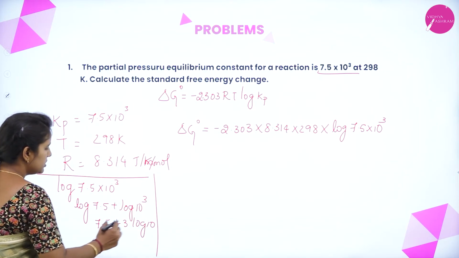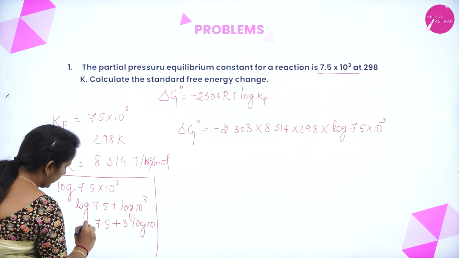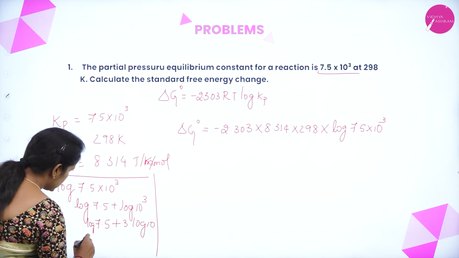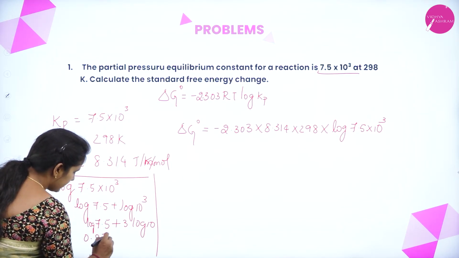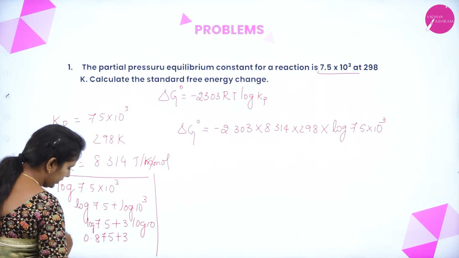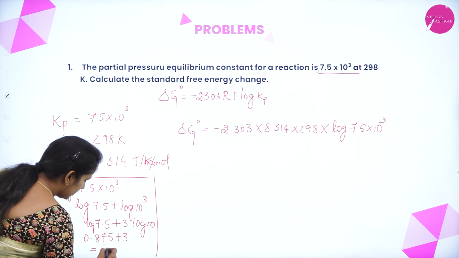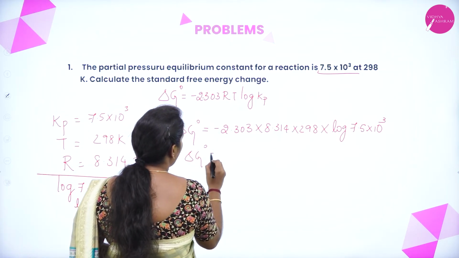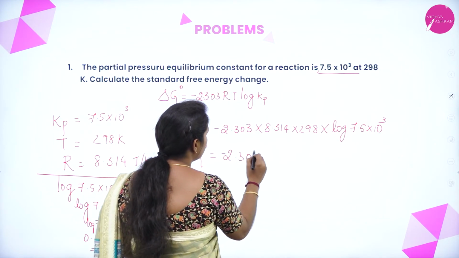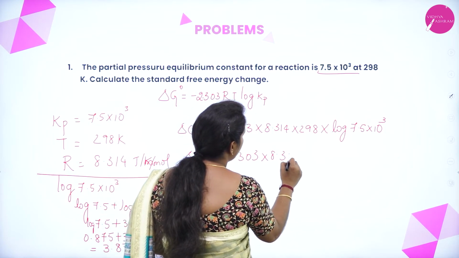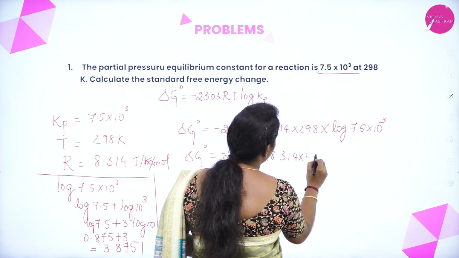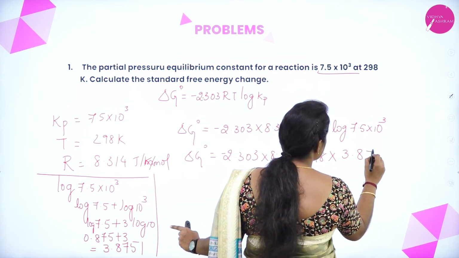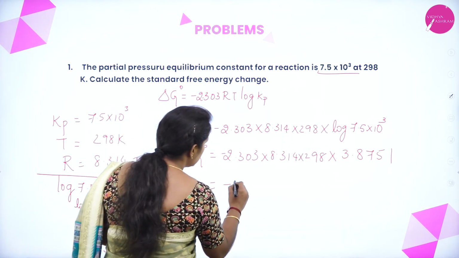Log 10 value is 1. We need to find the log of 7.5, which is 0.875, plus 3 you need to add. So if you add, you get 3.875. Now you substitute into the above equation: minus 2.303 into 8.314 into 298 into 3.875.